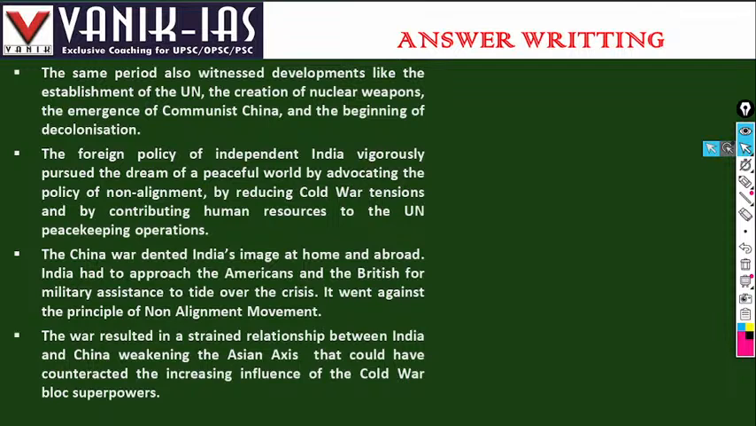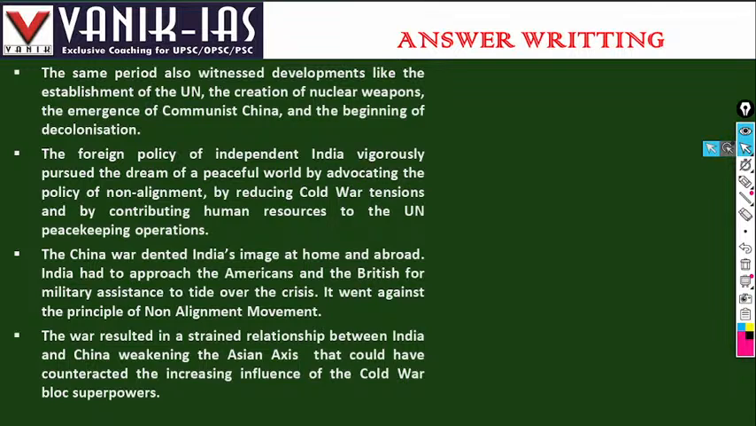India had to approach the Americans and the British for military assistance to tackle the crisis. It went against the principle of non-alignment. In the post-independence period, India followed a policy of non-alignment. It did not want to align militarily with any country, especially neither the USA nor the USSR, but coming under Chinese threat, it had to request the USA and England to come to its rescue. No doubt, America came to the rescue of India in this Indo-Chinese war, but this went against the principle of non-alignment set by India.